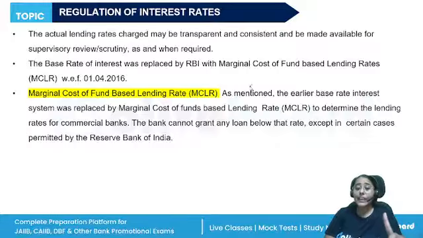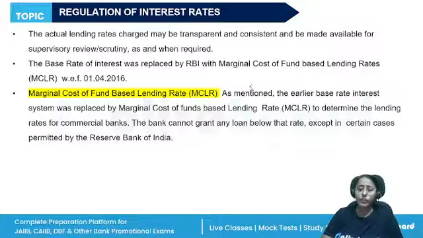The bank cannot grant any loan below that rate except in certain cases permitted by RBI. How do we determine the MCLR? We will include the current cost of funds in contrast to the base rate. Base rate was governed by the average cost of funds, but MCLR is governed by the current cost of funds. So it is an improved version of the base rate.